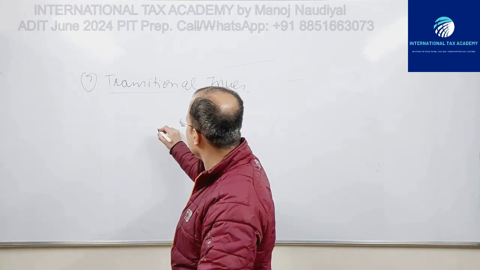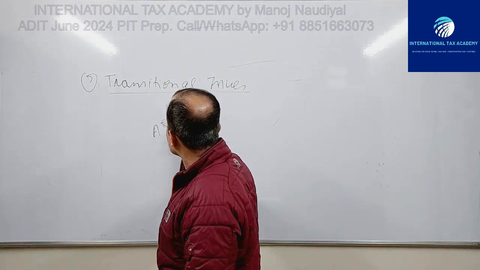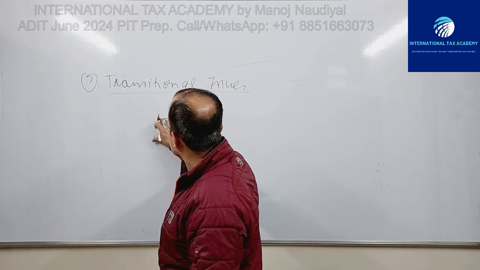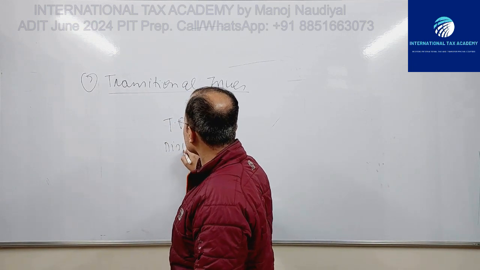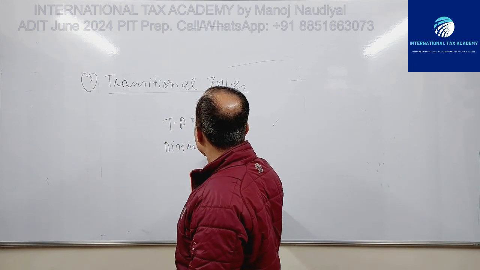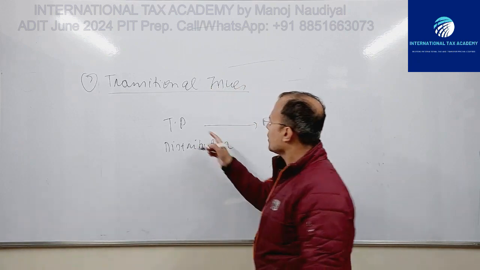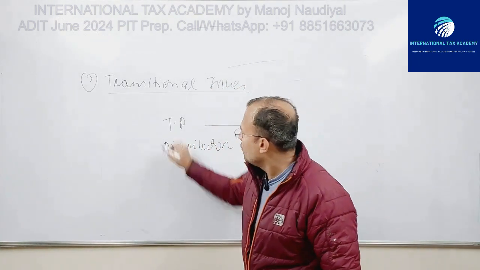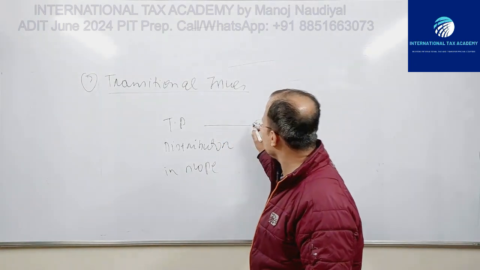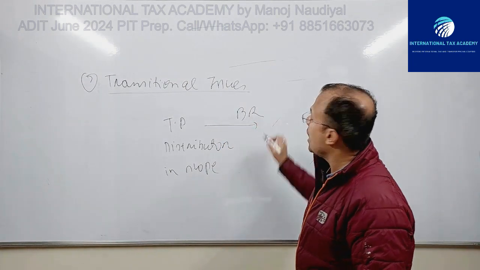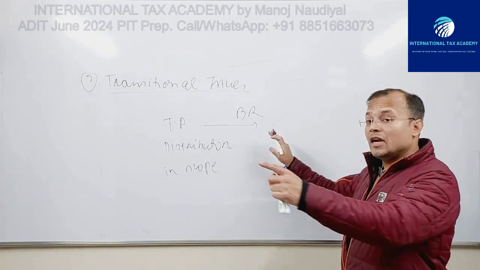So you might find that a tested party or a distributor was earlier in scope, and now it undergoes business restructuring, and post business restructuring it becomes out of scope.